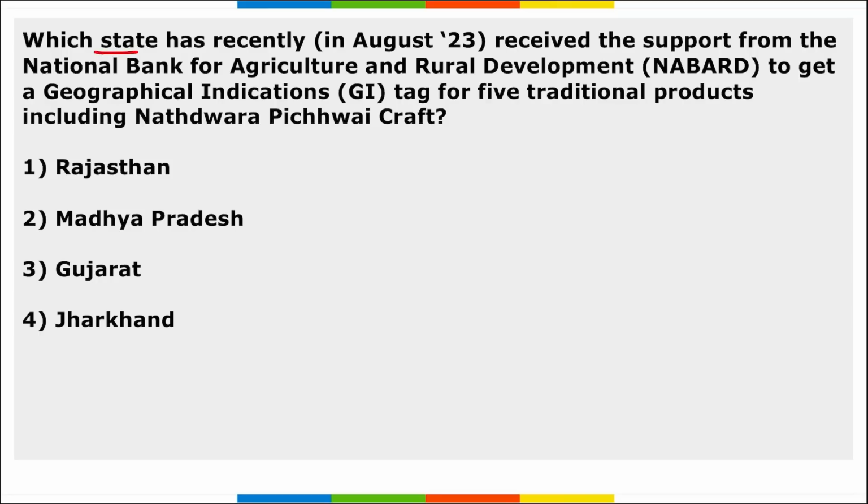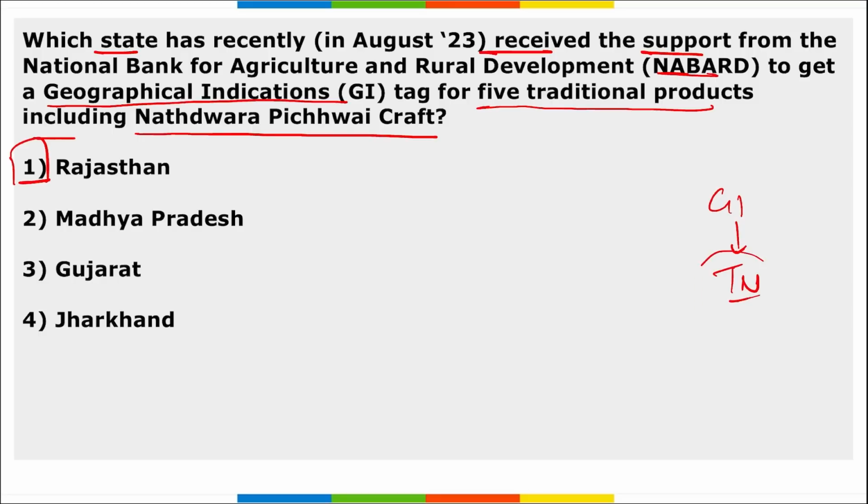Next, which state has recently received the support from NABARD to get a GI tag for 5 traditional products including Nathwara Pichwai craft, right? So which is the state that recently got the support from NABARD to get a GI tag for 5 traditional products that will include Nathwara Pichwai craft? It is Rajasthan, correct. Next thing, if I ask you the state which has the highest number of GI tags, it is Tamil Nadu, correct.